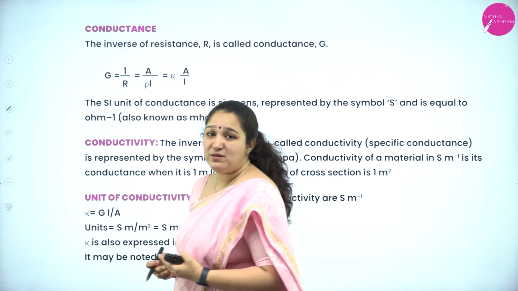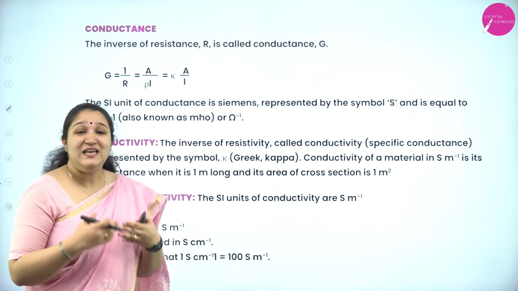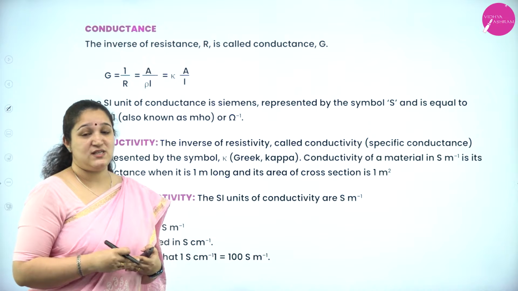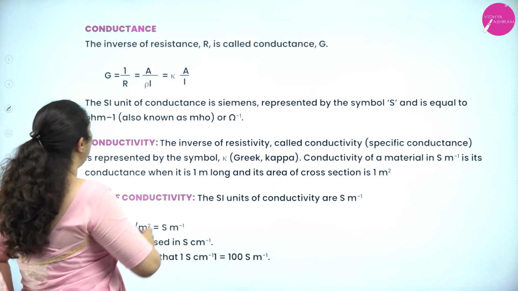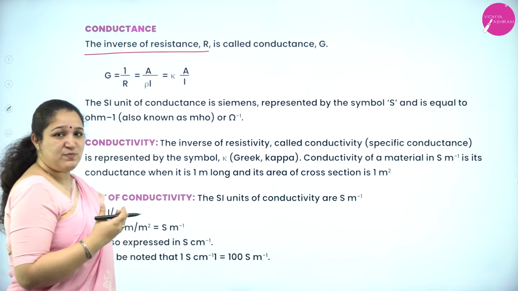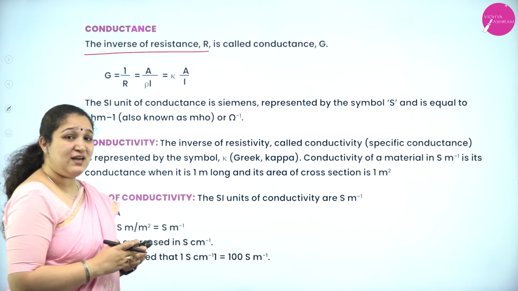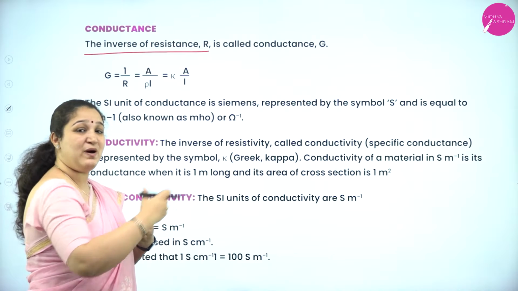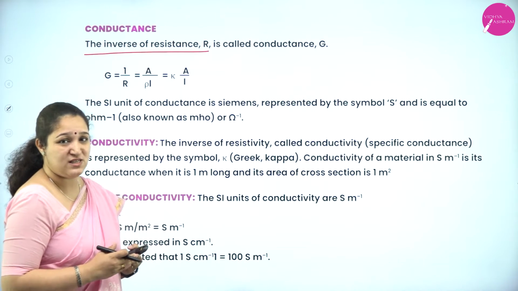Fine. Next is about conductance. Now, what is the meaning of conductance? Conductance is the ease with which the electricity flows through the substance. It is just the reciprocal of resistance, so we can say it is the inverse of resistance. Resistance is a hindrance to the flow of electric current. Conductance is how easily the electric current can pass through a substance. So, obviously, it is the reciprocal of resistance, isn't it?